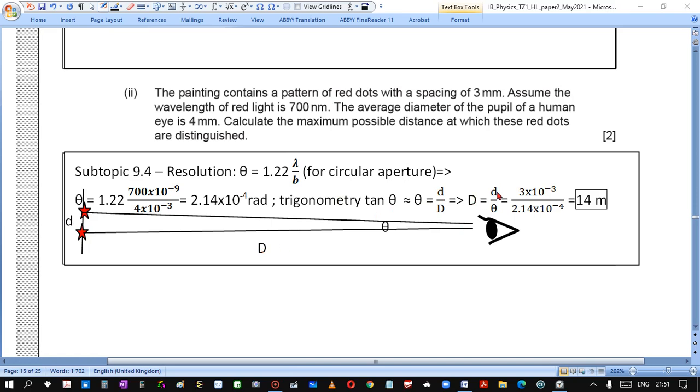After rewriting and putting in values, d is the distance between the spots, and at the same time we imagine that the minimum of one is at the maximum of another. So after calculation we get 14 meters.